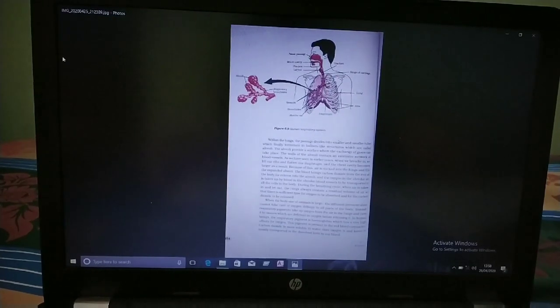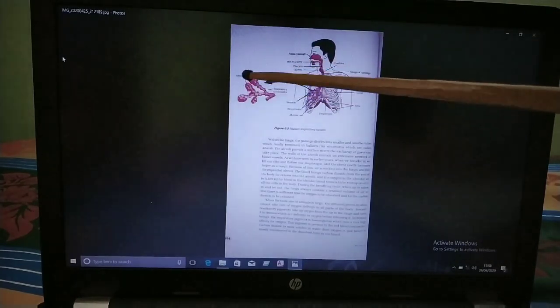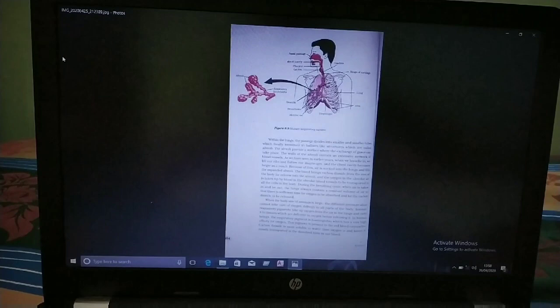The walls of the alveoli are very thin and they are surrounded by very thin blood capillaries. Understood, children? It is in the alveoli that gaseous exchange takes place. The human lungs have been designed to maximize the exchange of gases.